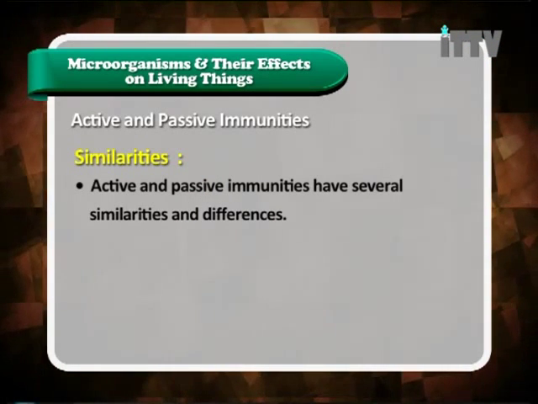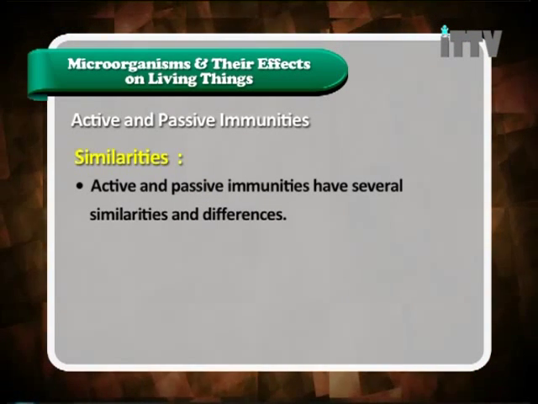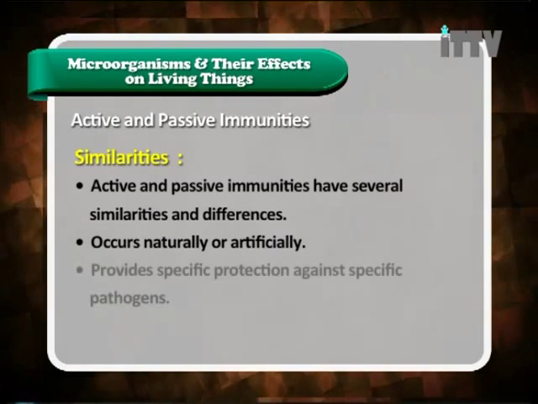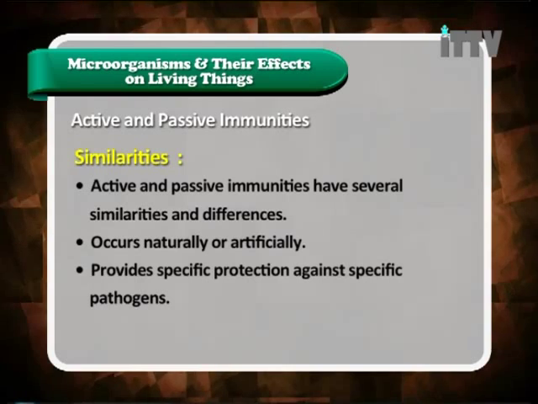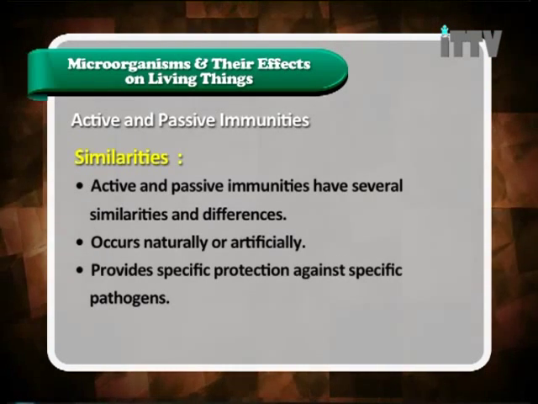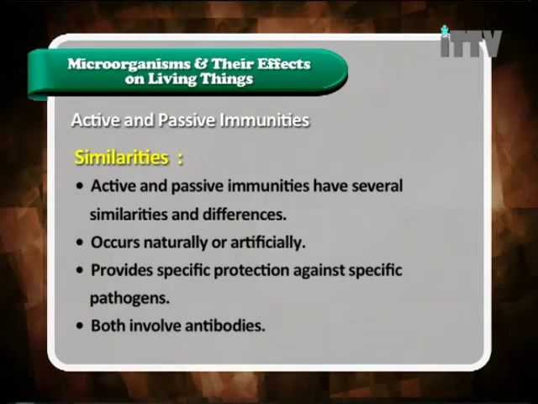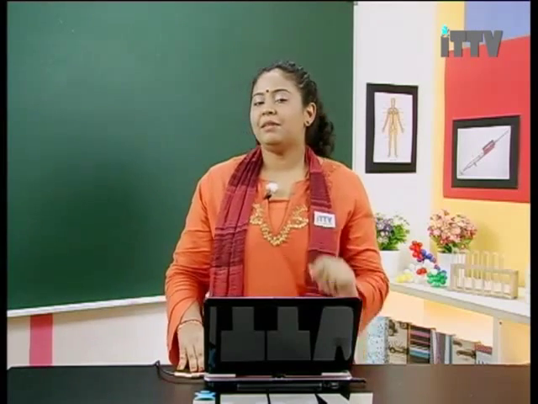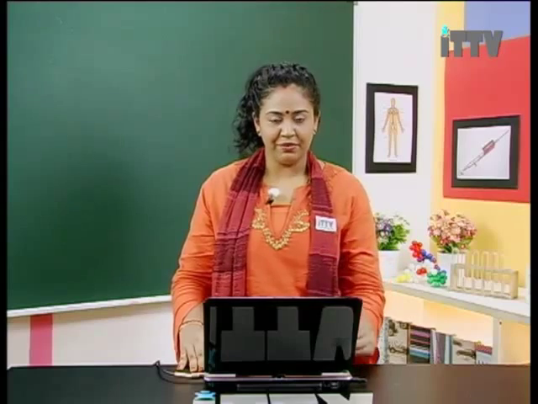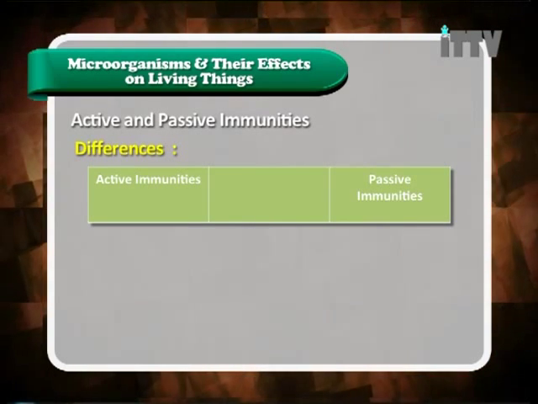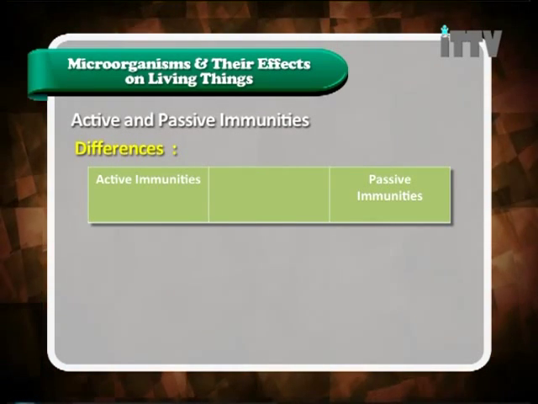Active and passive immunities have several similarities and differences. They occur naturally or artificially. They provide specific protection against specific pathogens. And finally, both involve antibodies. So these are the simple similarities between active and passive. Now let's move on to the differences between these two. Here are some differences between active immunity and passive immunity.